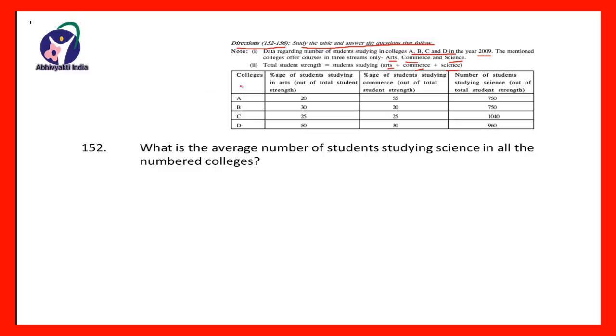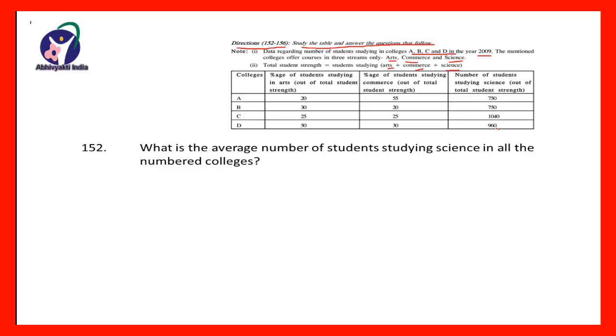The first column is the colleges, college A, college B, college C and college D. Second column gives the percentage of the students studying in the arts faculty. Third column gives the percentage of the students studying in the commerce faculty, and the fourth column gives the number of students studying in the science faculty.